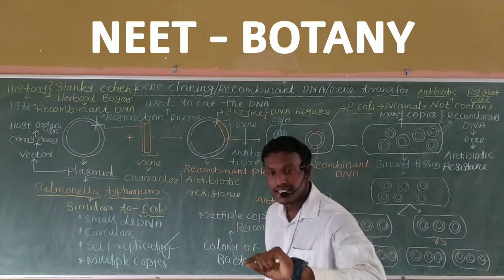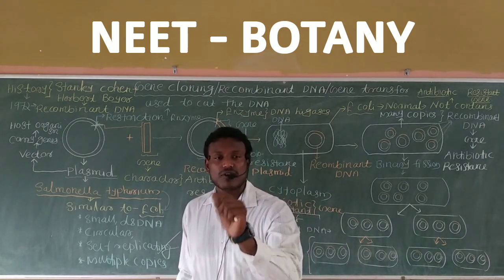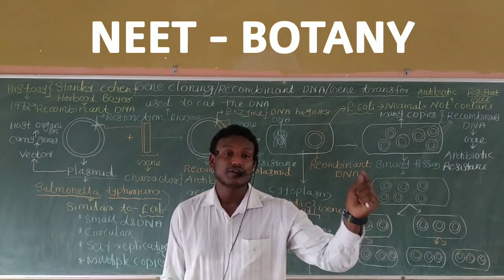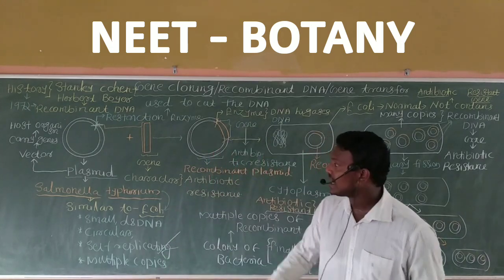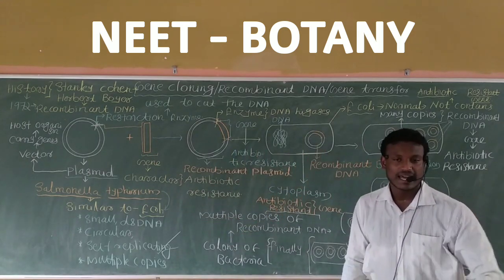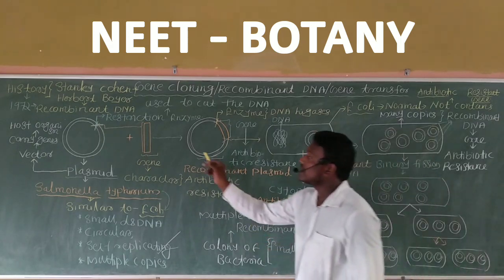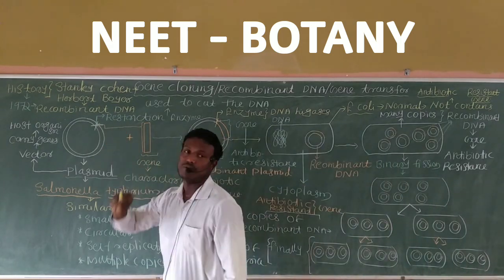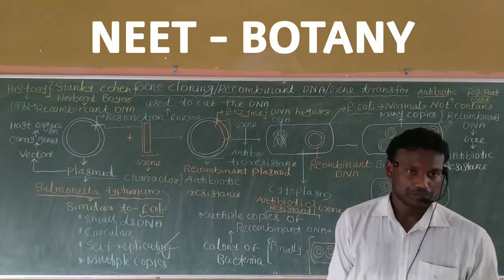Because now the foreign DNA has become part of the host chromosome. But if you directly transfer antibiotic resistant genes into the cytoplasm of the bacteria or any other organism, it will not get multiplied. Only when it becomes a part of a vector, a plasmid, or the host chromosome.